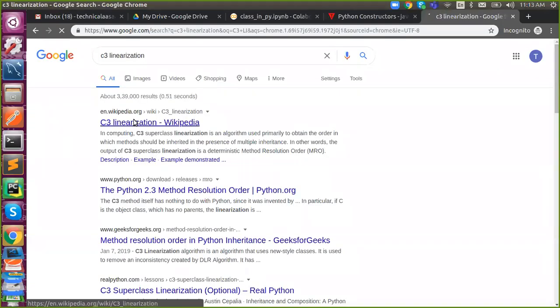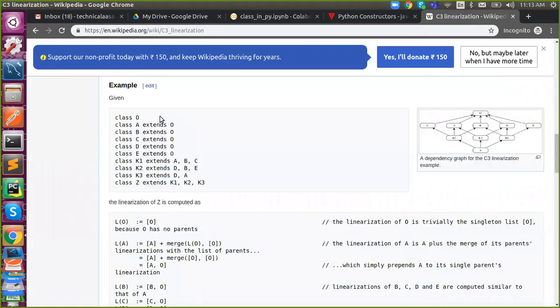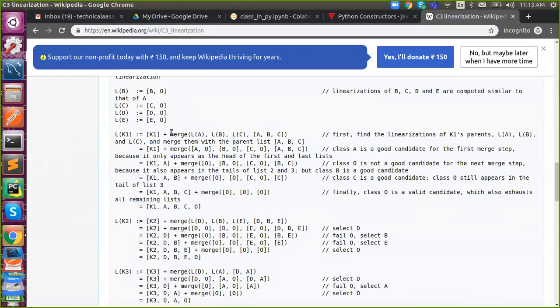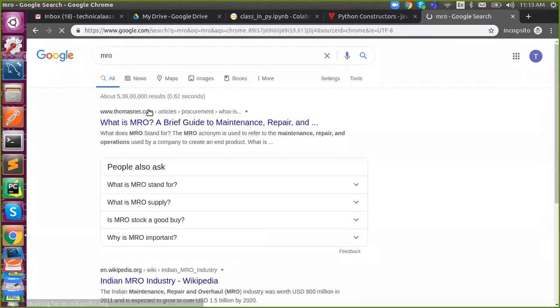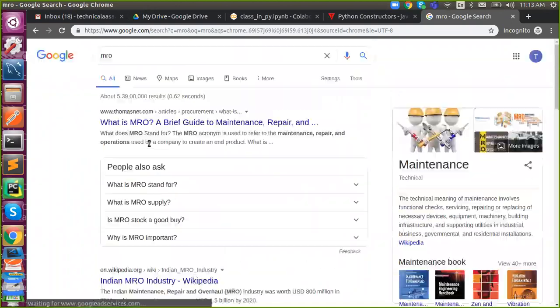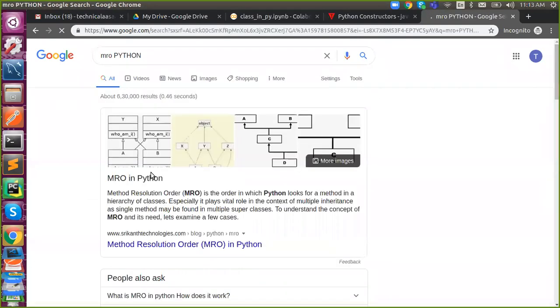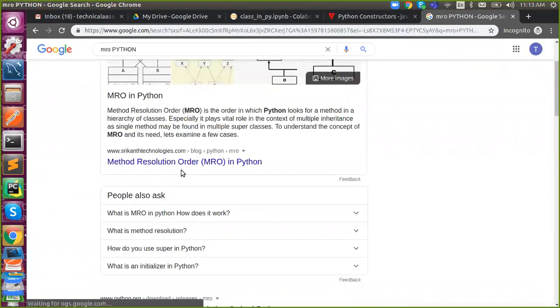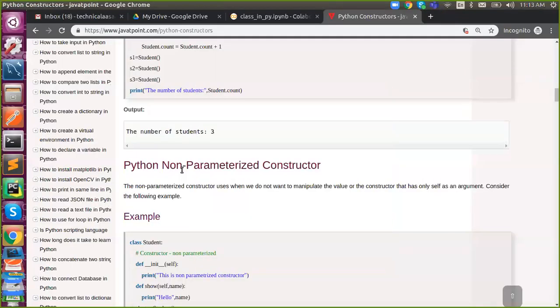Go through it. What is C3 linearization? And in Python it is called MRO, method resolution order. So check that. We'll discuss in detail tomorrow what it is exactly. This is how it is actually inheriting.